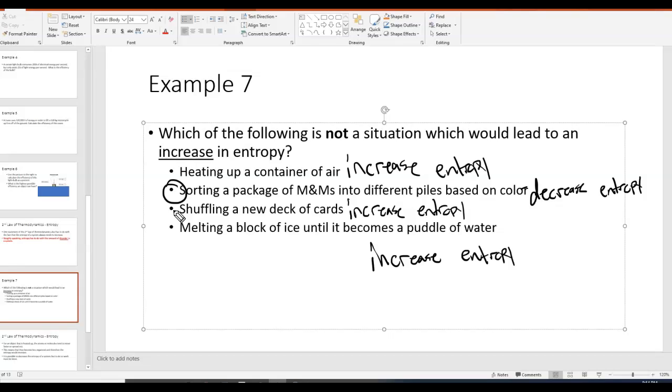I'll give you one more example. Let's say you take a glass and you drop it on the ground and it shatters into a million pieces. That's a situation where the entropy of the glass increased, because now all those glass pieces broke apart and flew through the air and they're not together anymore. Now, can you put the glass back together? Sure, but you would have to do work to do so. On its own, the entropy of the glass increased because it became more disordered after it broke. So that's basically the last way of thinking of the second law of thermodynamics: the entropy of a system always tends to increase.